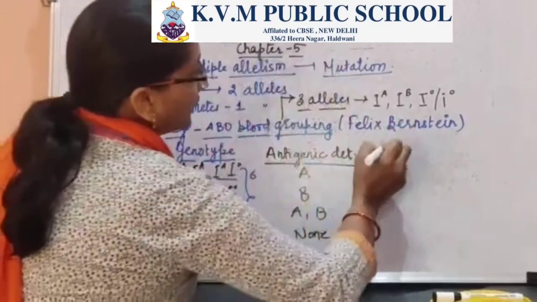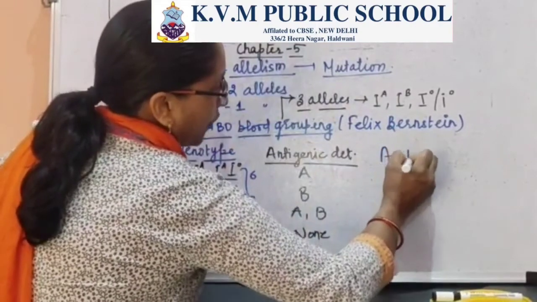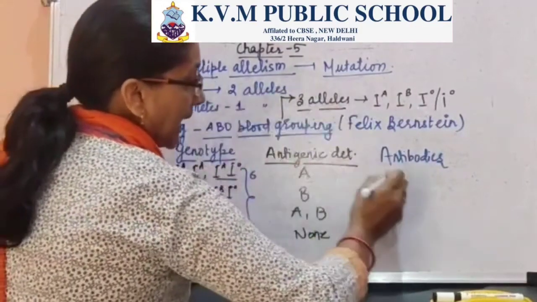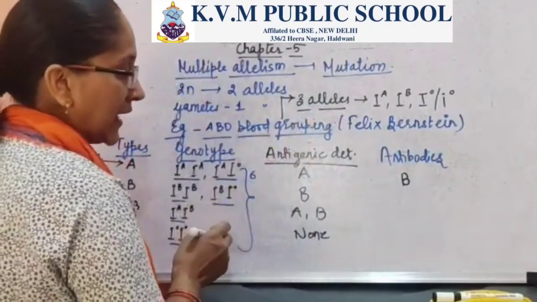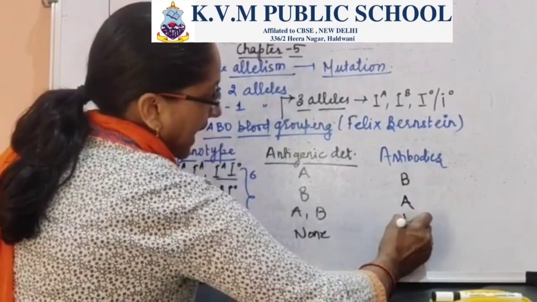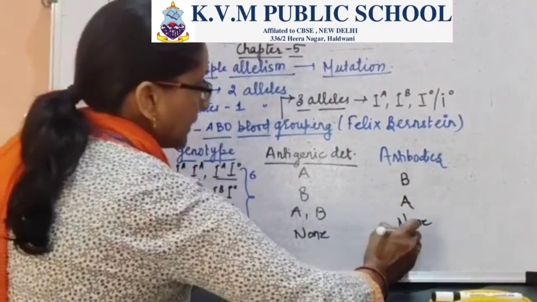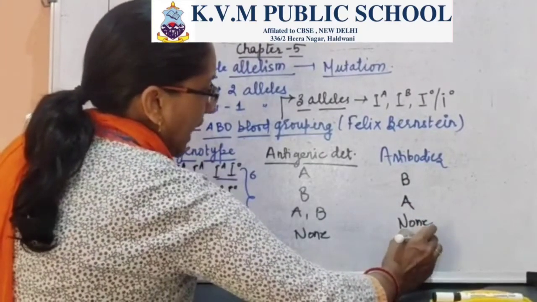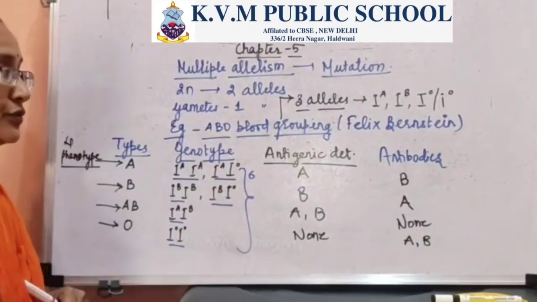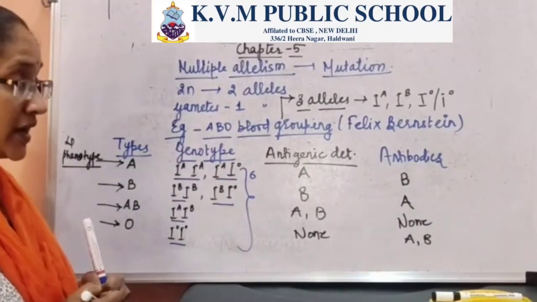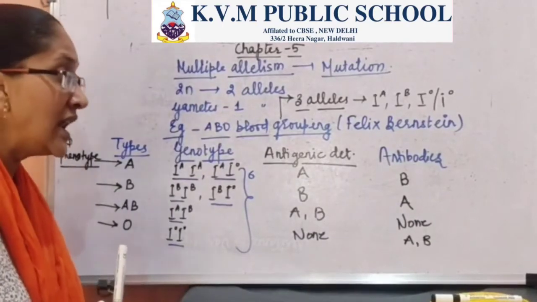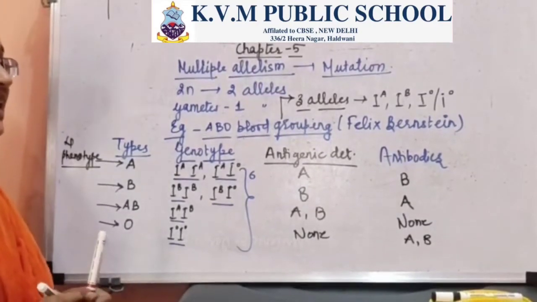Now when we talk about the antibodies present in the blood group, blood group A will produce antibodies against B. B will produce antibodies against A. The AB blood group will produce none of the antibodies, and the O will have the antibodies for both A and B. In this case, the O blood group is referred to as universal donor because it does not have antigenic determinants, but has antibodies for both A and B. Whereas AB is the universal acceptor because it does not have any antibodies present.